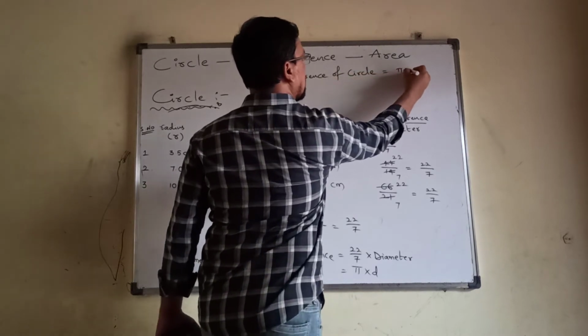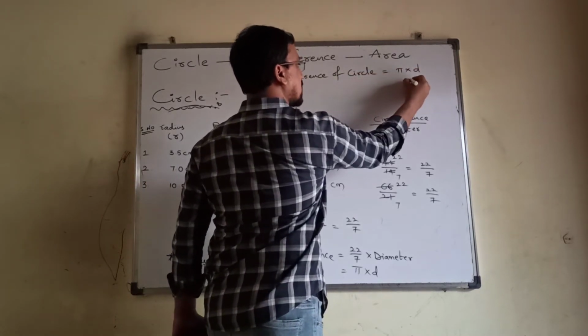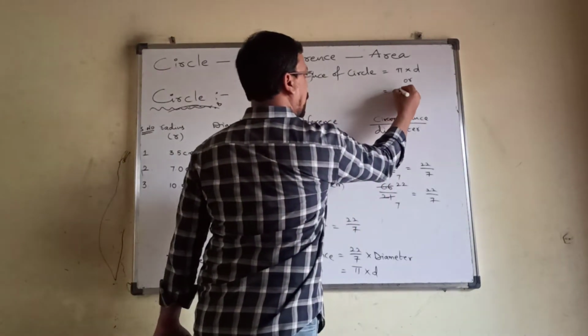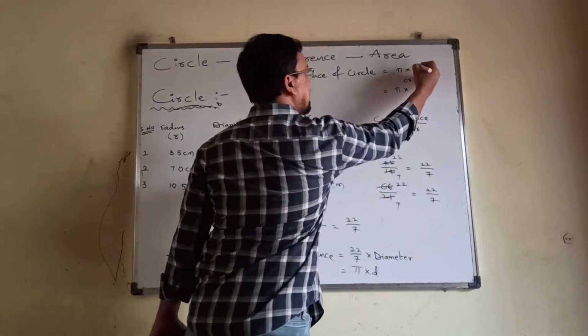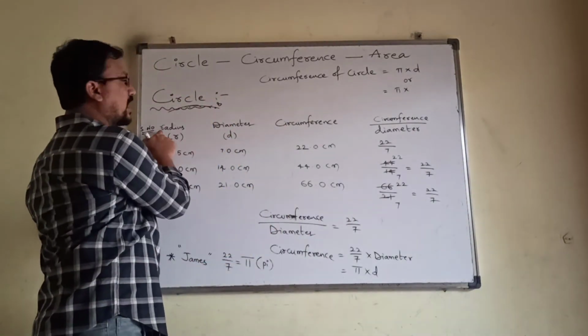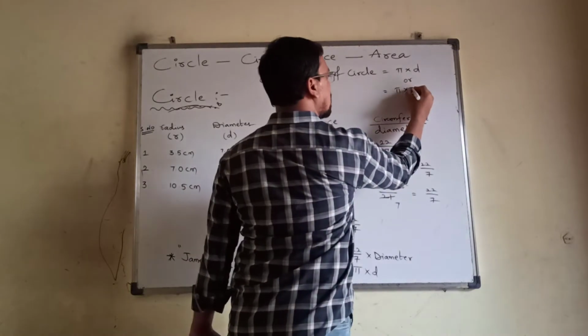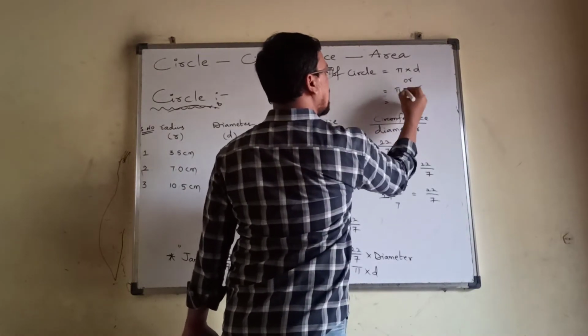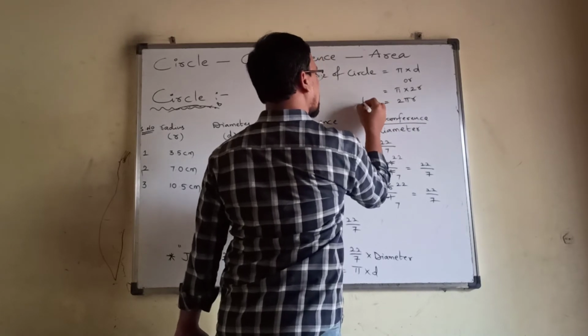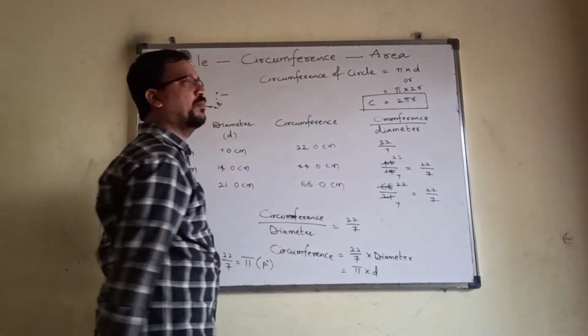is pi into d, or else we can take one more classification, that is, pi into d, where the diameter is twice the radius. So I can write it as 2r. Completely we will take it as 2 pi r. The circumference of a circle is 2 pi r.